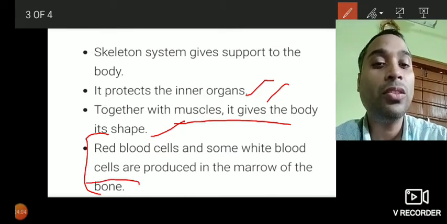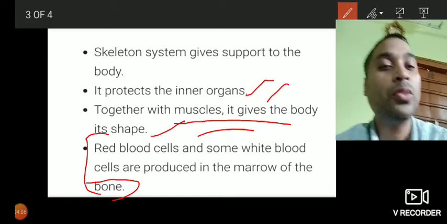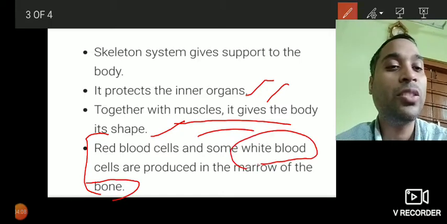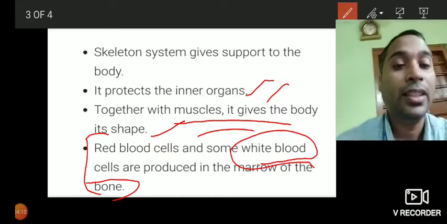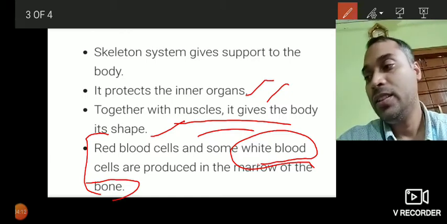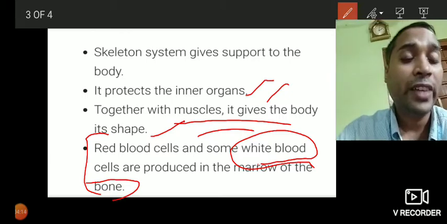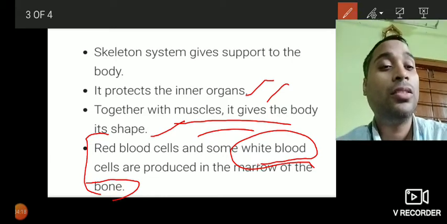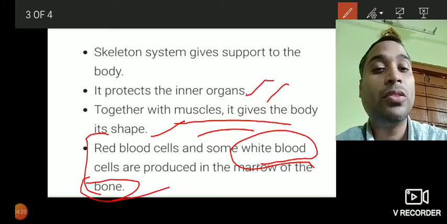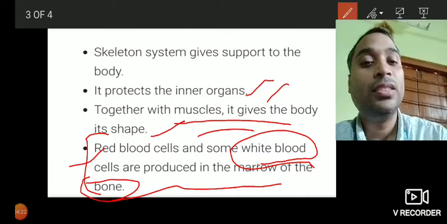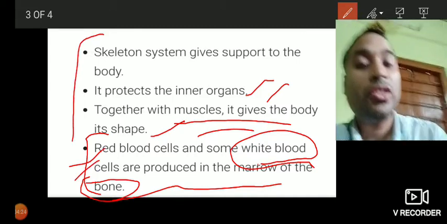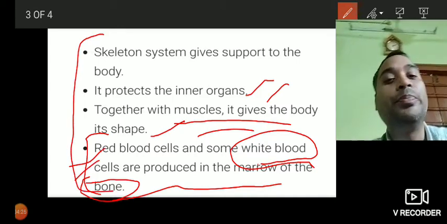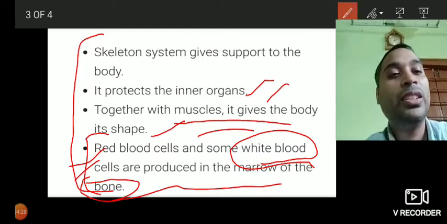So in the bones only these cells are produced. Now we know the importance of white blood cells. They are responsible to fight infections. So these cells are also produced in the bone marrow. This is very important again. These are the important functions which you have to underline. So please remember these functions.